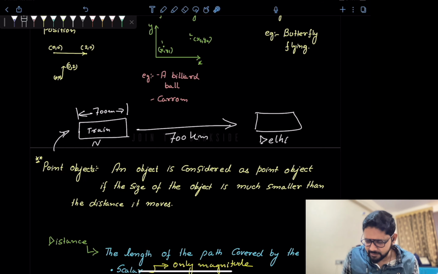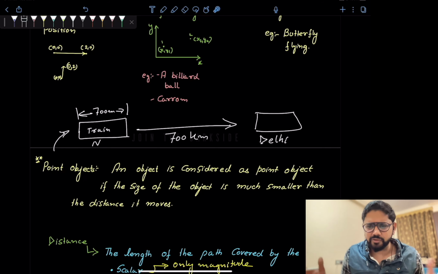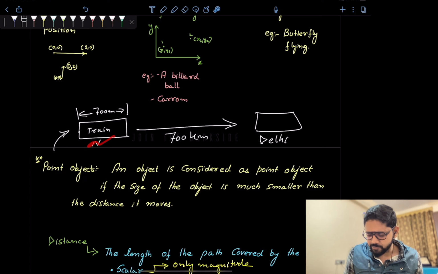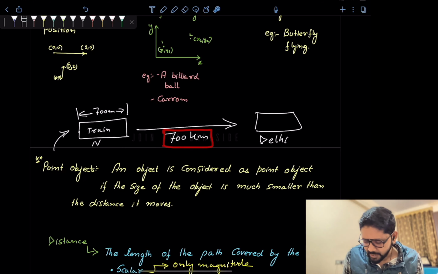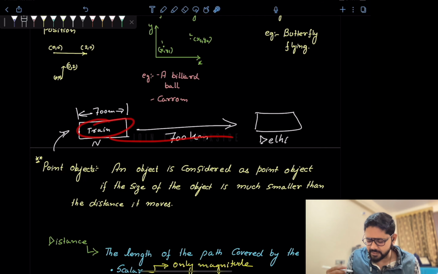I have taken an example to illustrate this. Suppose a normal train, whose length is almost 700 to 800 meters, a 24 coach train, has to travel from, suppose, Nagpur to Delhi, which is about 700 kilometers. So the distance it travels and the dimension it has, it is very less. 700 meters is very much less than 700 kilometers. Then in that case we can say that this train is a point object. We can define this train as a point object.